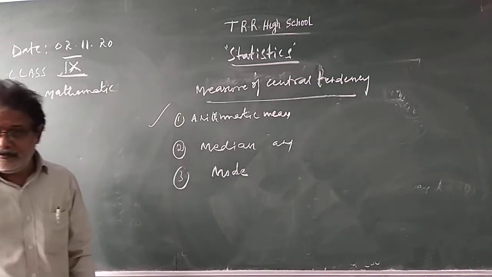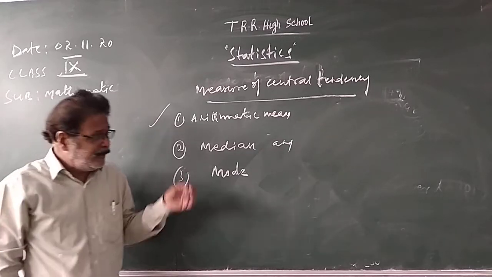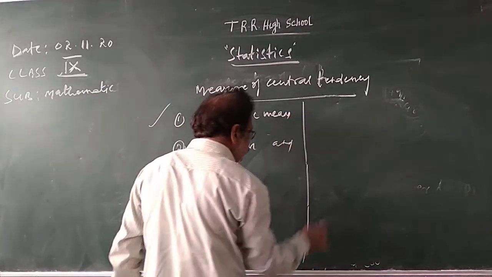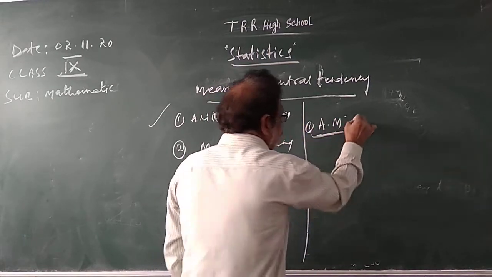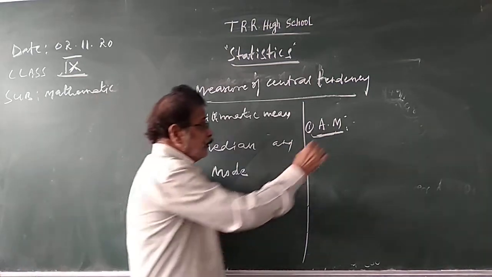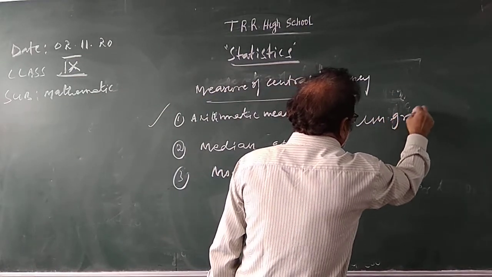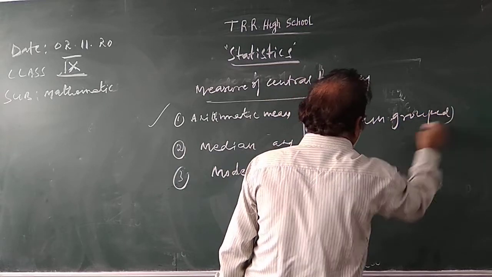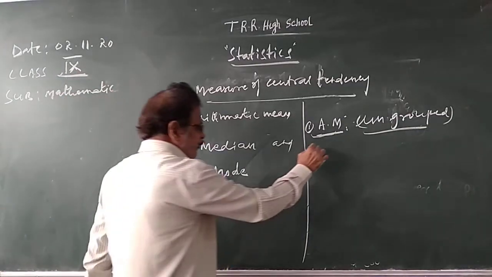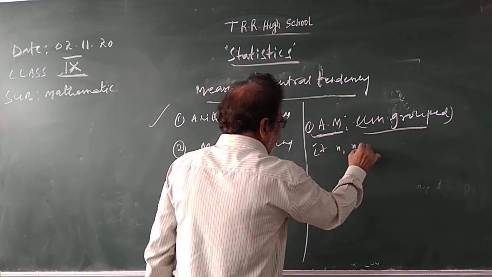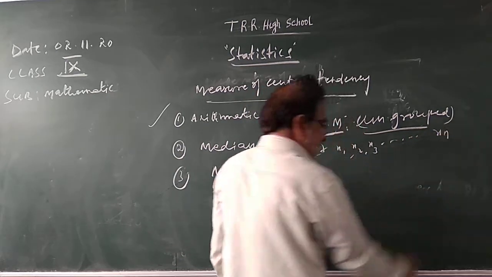Arithmetic mean, AM, for ungrouped data. Ungrouped means only observations. If x1, x2, x3, x4, x5, and so on up to n observations are there.